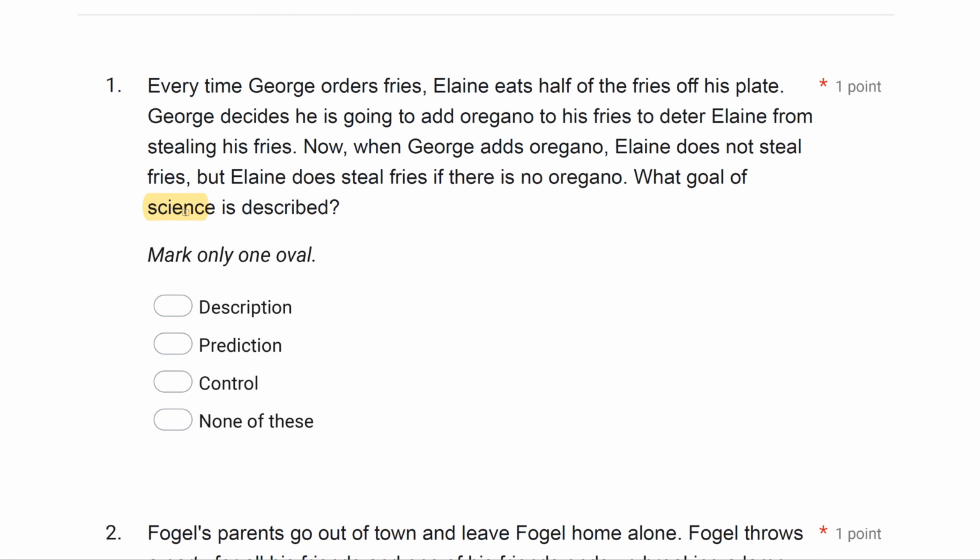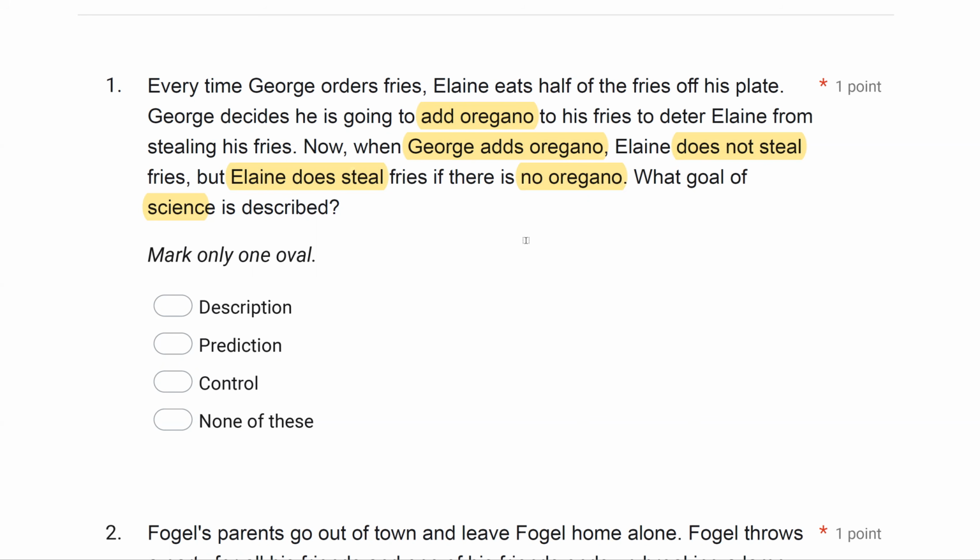But as always, before we get to our answer choices, we have to understand what the question is asking. We always want to do all of our work up front. So we know George orders fries. Elaine eats half of the fries off his plate. George decides, I will add oregano to my fries to stop Elaine from stealing the fries. So when George adds oregano, Elaine does not steal, but Elaine does steal if there is no oregano. What has George done? What goal of science has George accomplished?